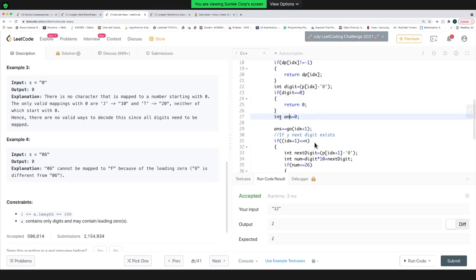Otherwise, I need to find the total number of ways. So if I reach here, that means my current digit is greater than 0. And the digit can go from 1 to 9 only, right? Because a single digit can go from 1 to 9. And among the digits 1 to 9, 1 denotes A and 9 denotes I, and all these A to I can go alone, right? So what this is essentially saying is, I'm taking this digit alone. You find me the total number of ways of